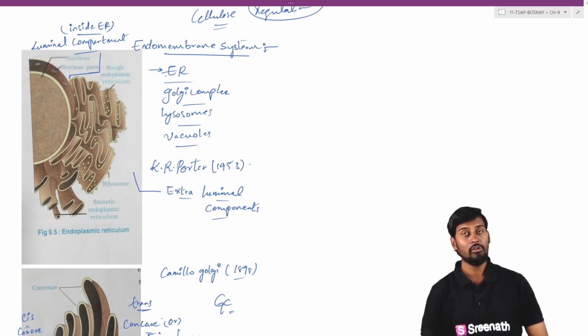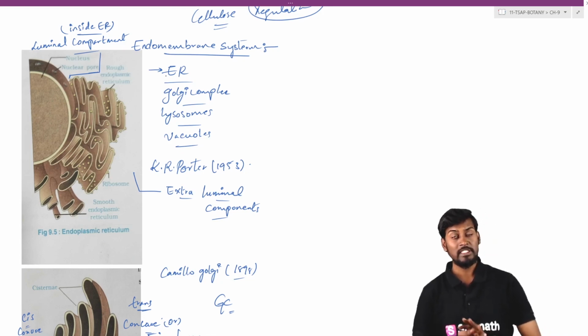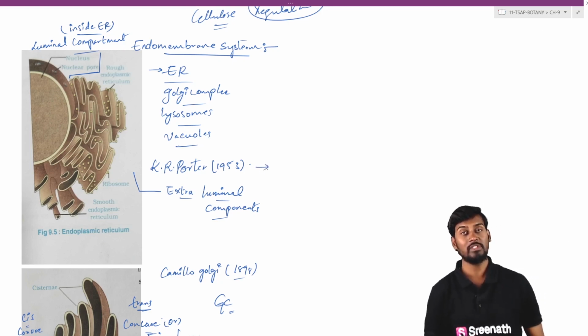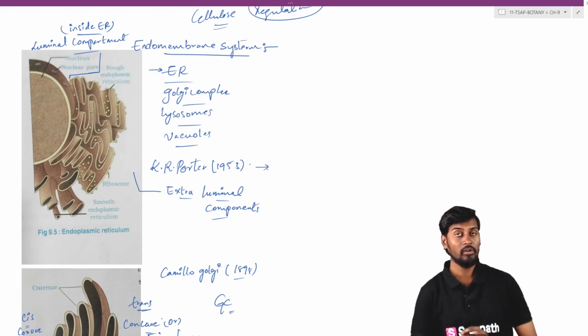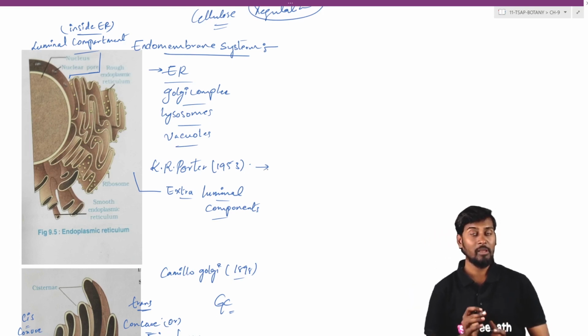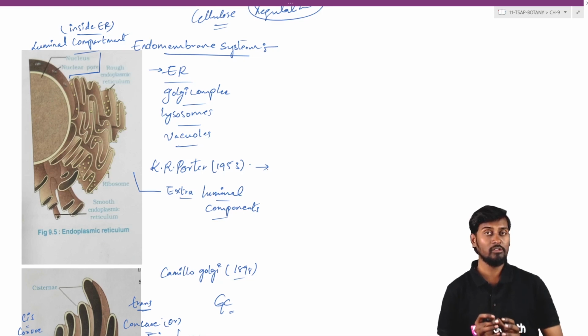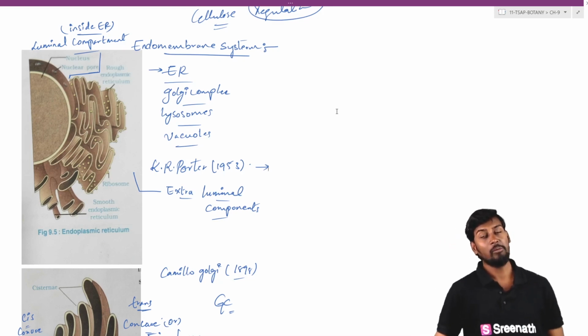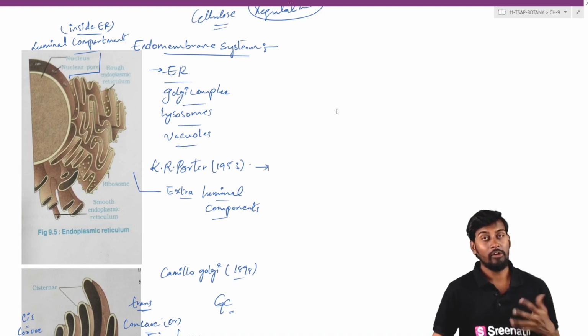సో దీని యొక్క main స్ట్రక్చర్ వచ్చేసి మనకి ఏంటంటే generally this particular structure consists of different kinds of structures which are forming or constructing the ER. So they may be tubules, they may be vesicles, or they may be lamellae. So while discussing the endoplasmic reticulum, we first discuss the structure of the endoplasmic reticulum.